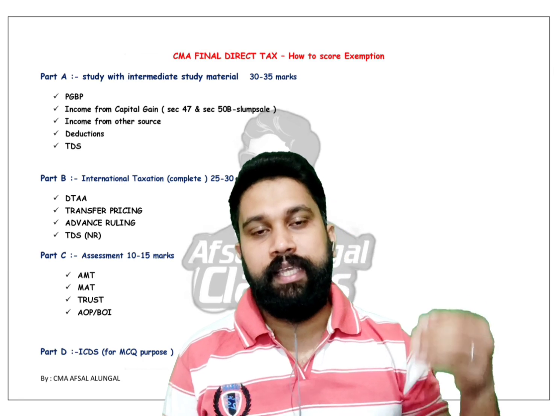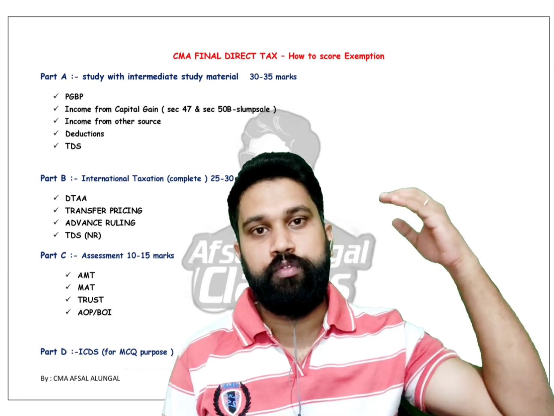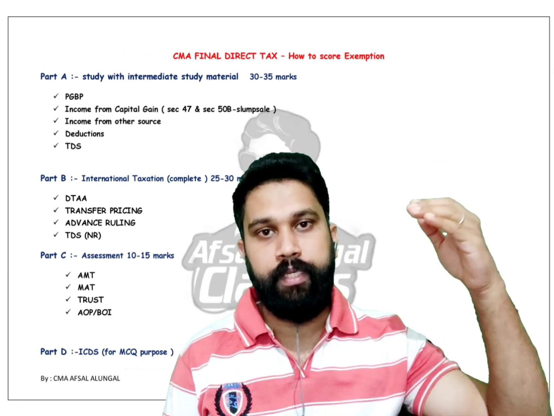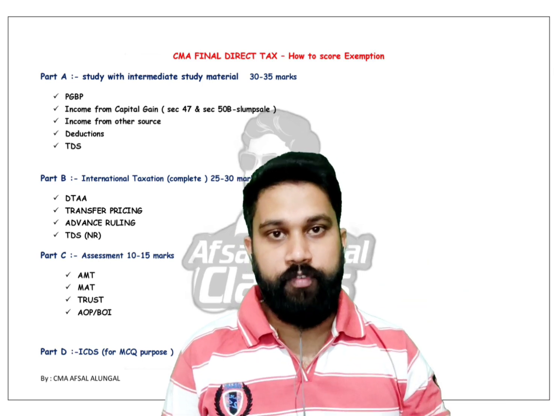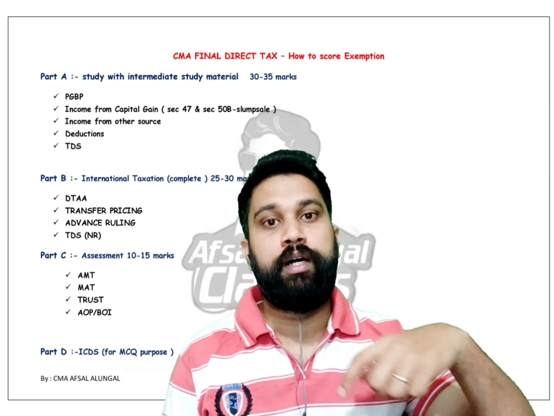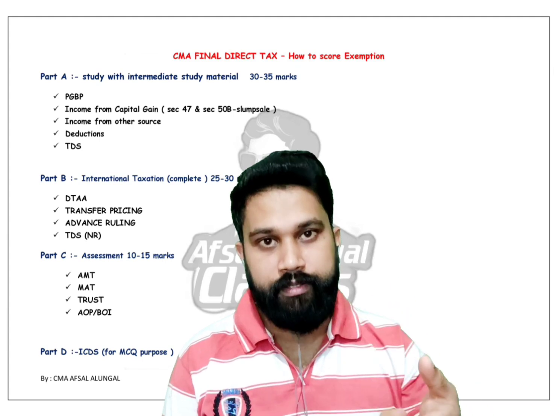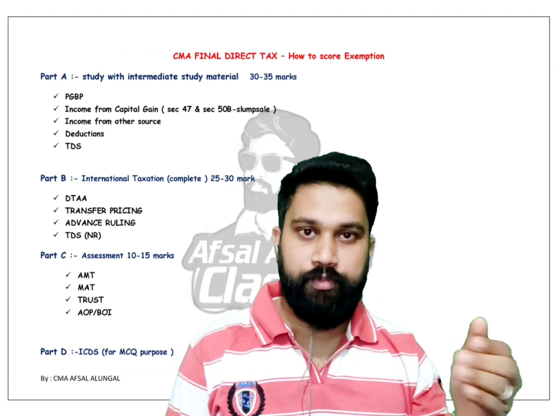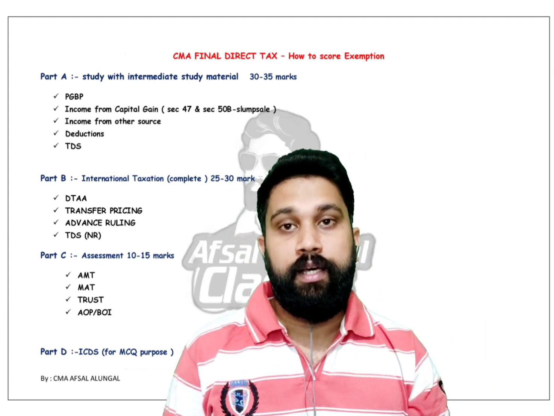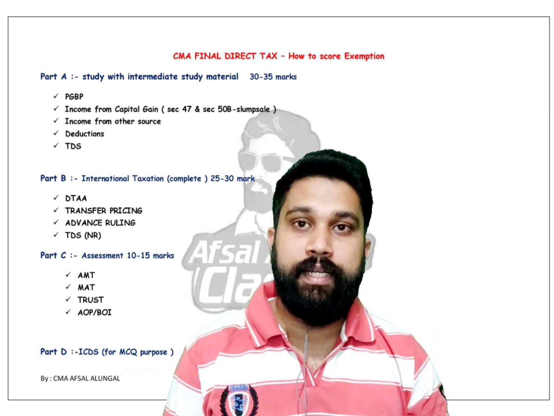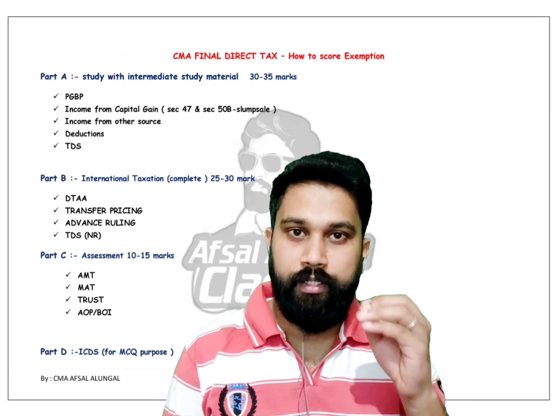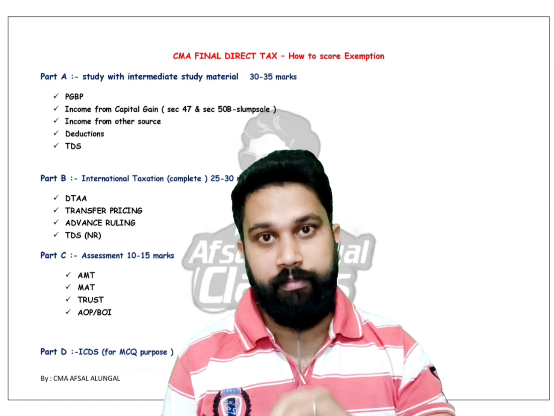I categorized the entire Direct Tax subject into four parts: Part A, Part B, C, and D. If you study and focus on these, you will get exemption in Direct Tax. You can see on the screen Part A, which is not available in the final study material.